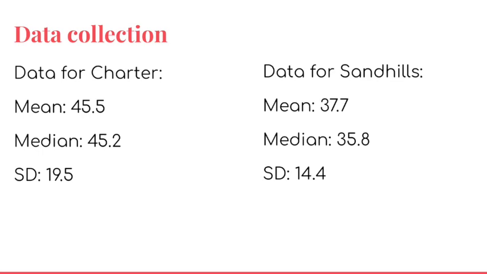The standard deviation explains how spread out from the mean the other measurements are. Charter had a higher standard deviation, which means more variability or more spread in the number of children that were considered college and career ready.